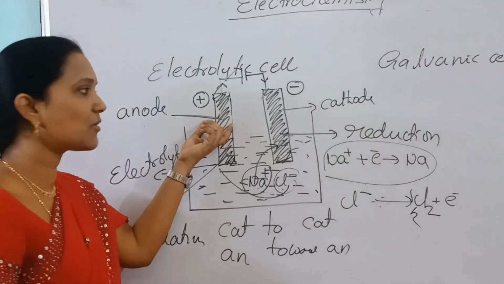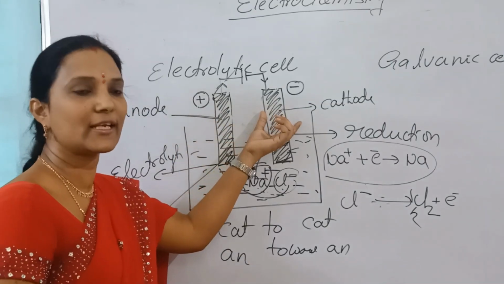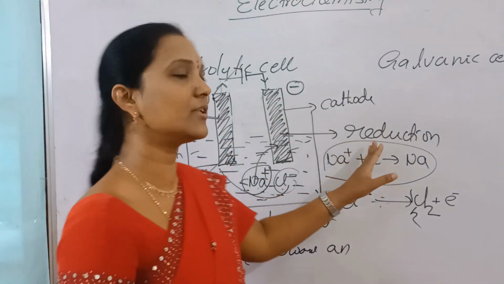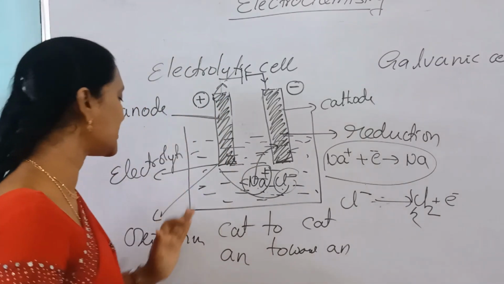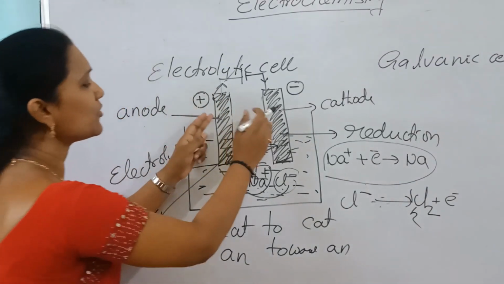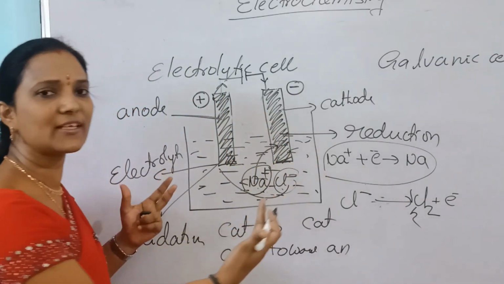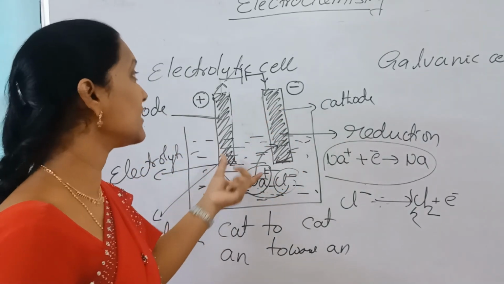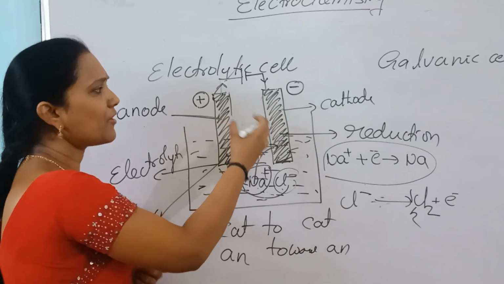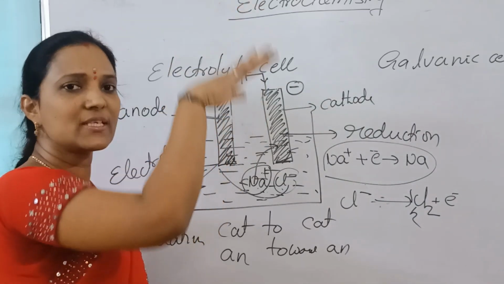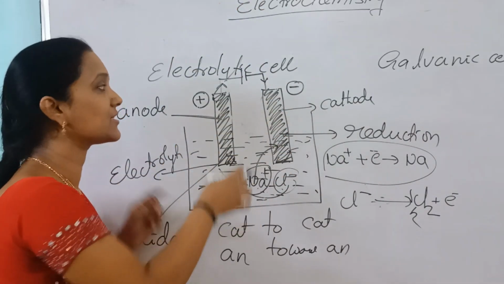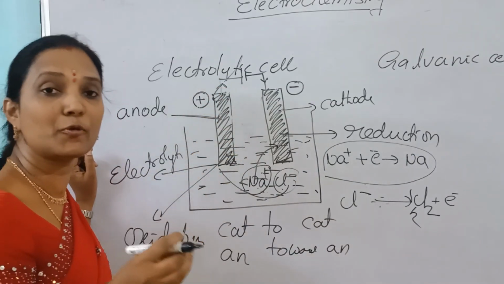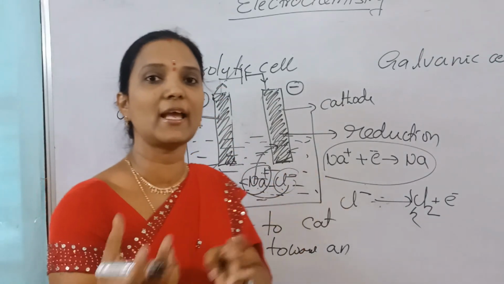Here anode is positive and cathode is negative. At cathode the reaction is reduction, at anode the reaction is oxidation. Two electrodes are placed in the same container, a single cell. Here we are applying EMF, electromotive force, the force to move the electrons.